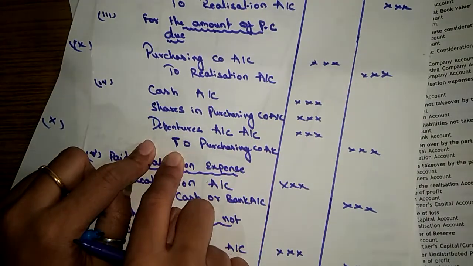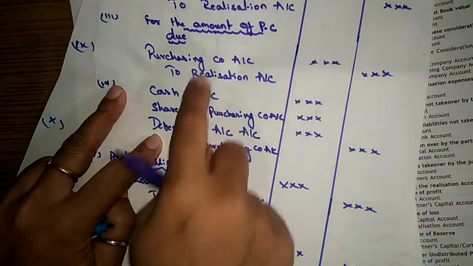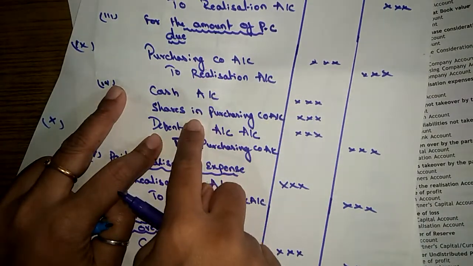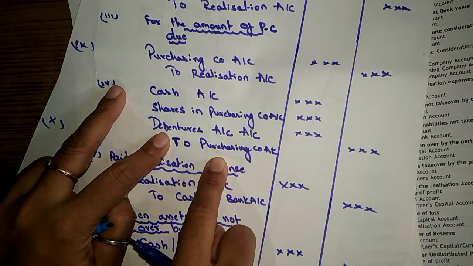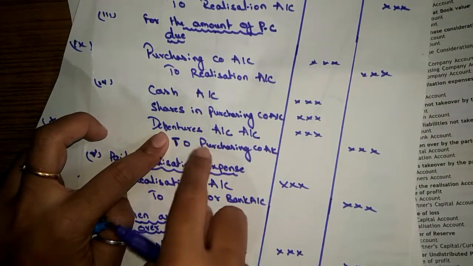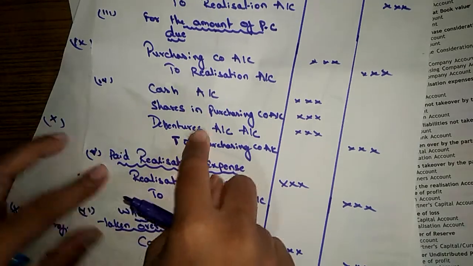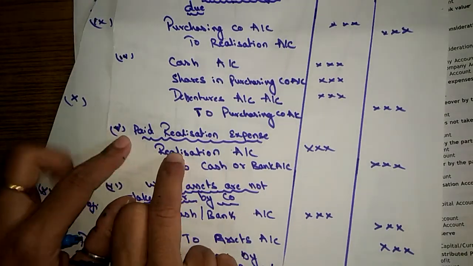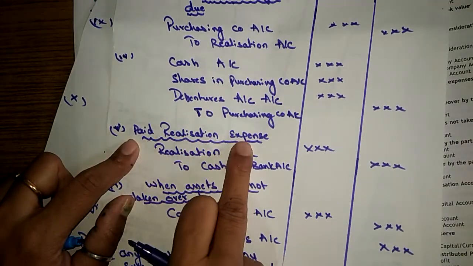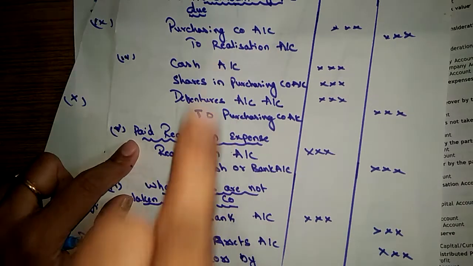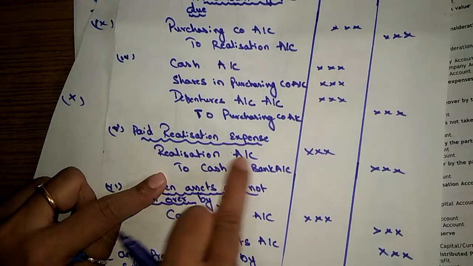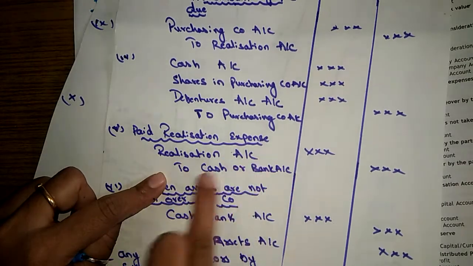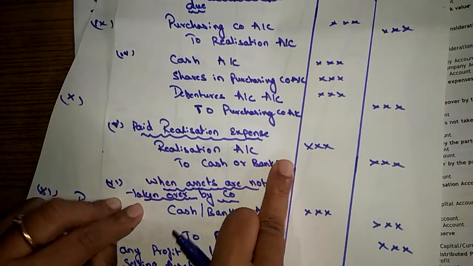So the fourth entry is for in what form the purchase consideration is discharged by the purchasing company. That detail we show in this journal entry. And the next entry is for any realization expenses paid by the firm, which we pass through realization account to cash or bank account.